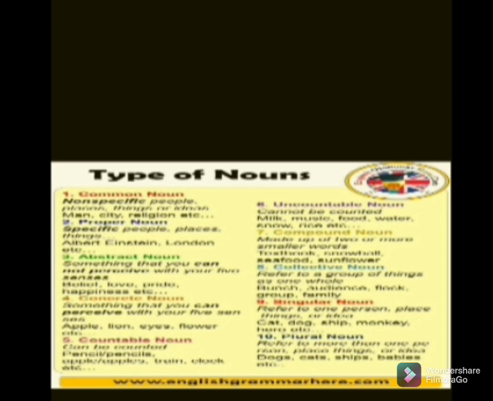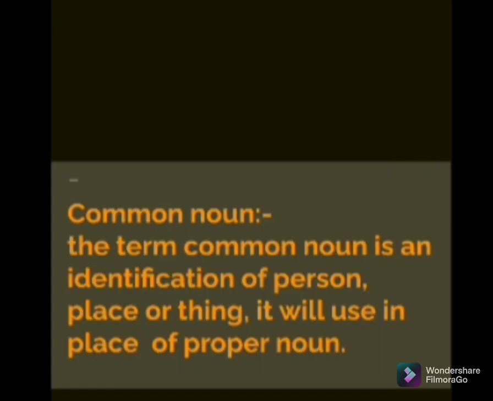And singular noun is that which refers to only one person, one place, one thing, like cat, dog. And plural denotes more than one thing, that is plural noun. Okay, I think you have understood the types of noun. So here I have explained about 10 types of noun.